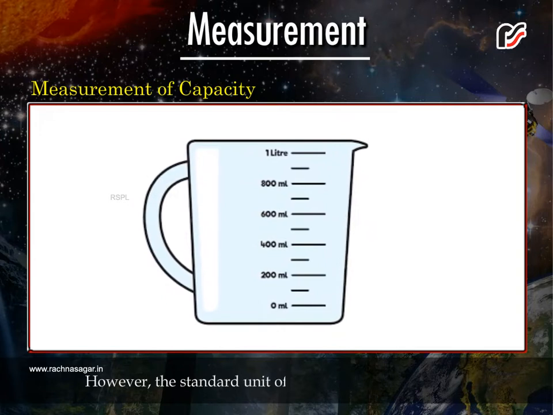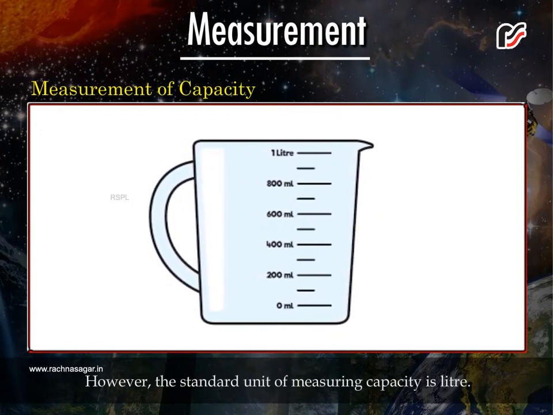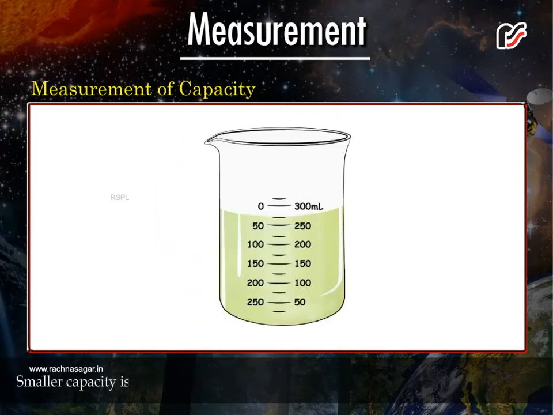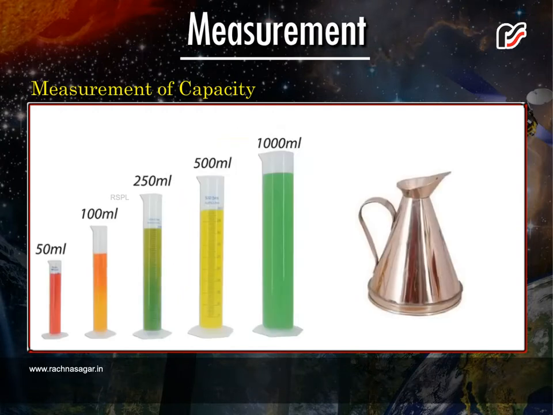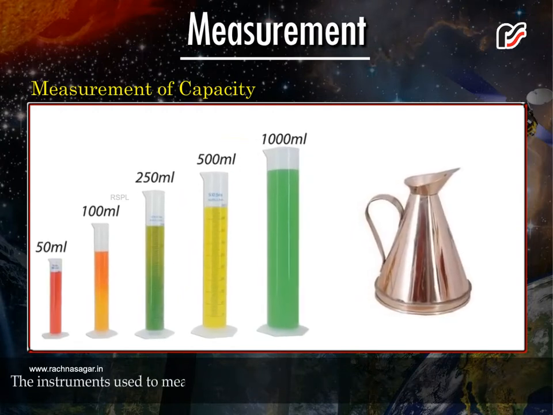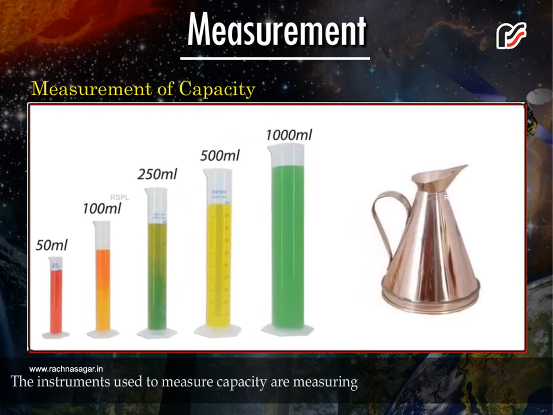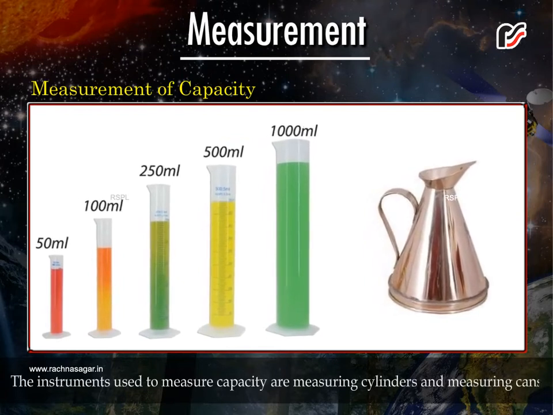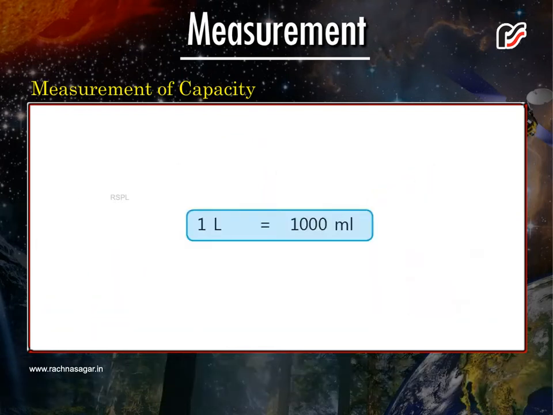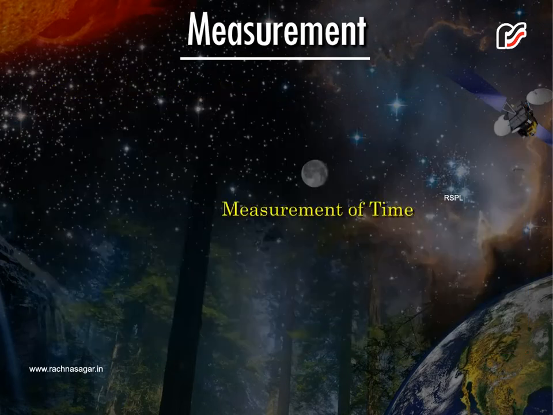However, the standard unit of measuring capacity is liter. Smaller capacity is measured in milliliter, whereas larger capacity is measured in liter. The instruments used to measure capacity are measuring cylinders and measuring cans. 1 liter is equal to 1000 milliliter.